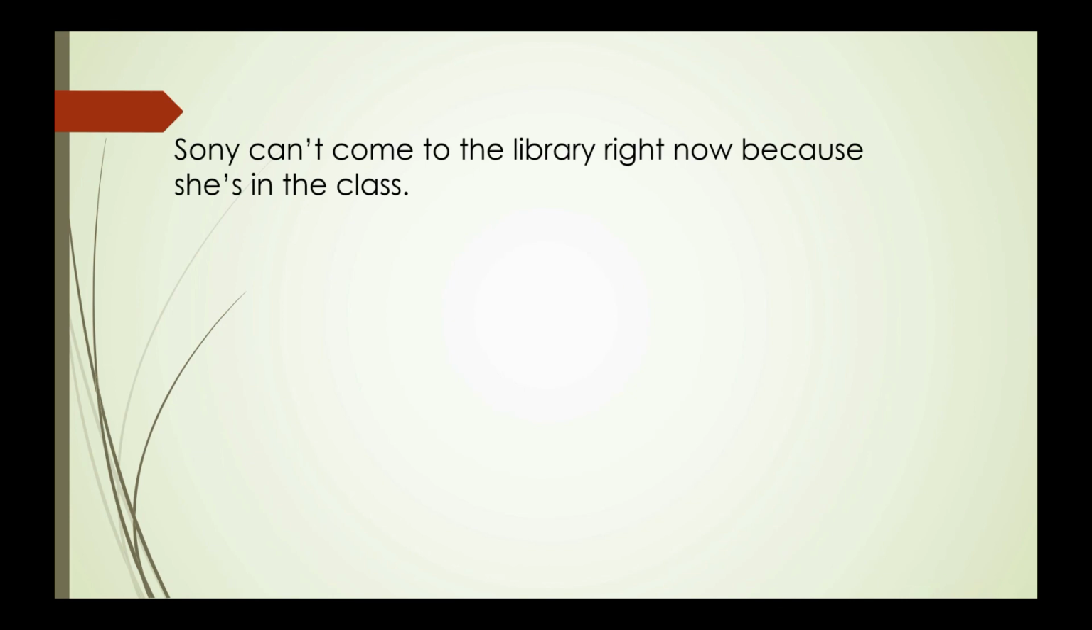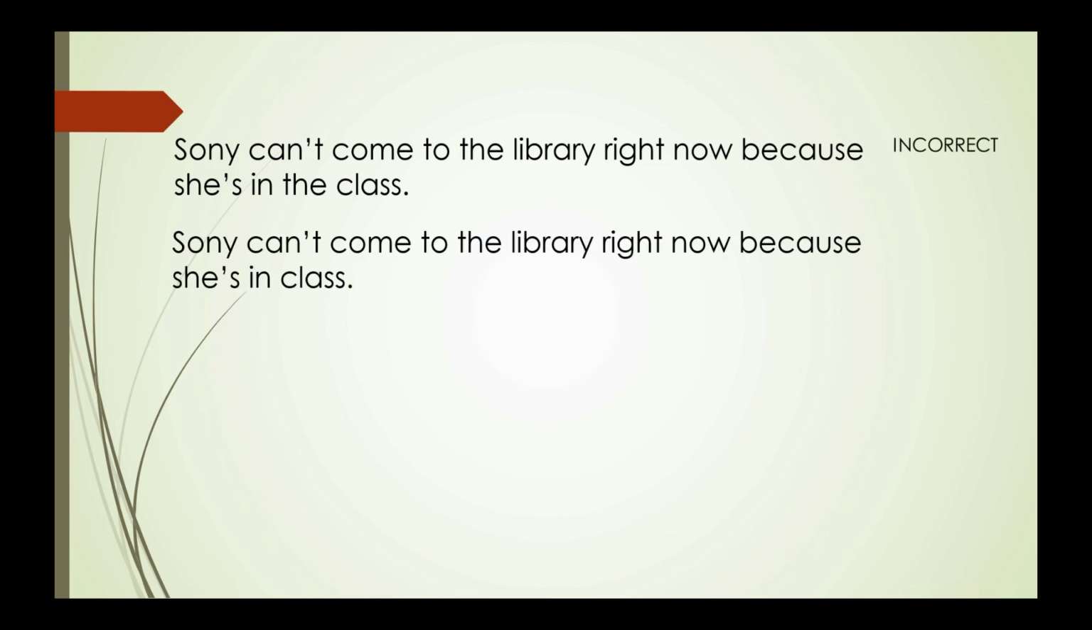Sony can't come to the library right now because she's in the class. What's the error? Don't use an article before common expressions of place such as home, work, school, bed, class, jail, prison, and so on. So the correct answer is, Sony can't come to the library right now because she is in class. So no article is placed before class.